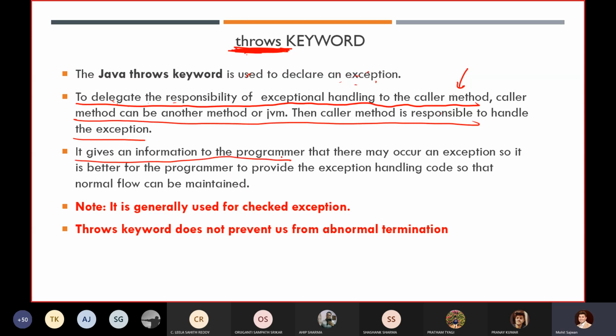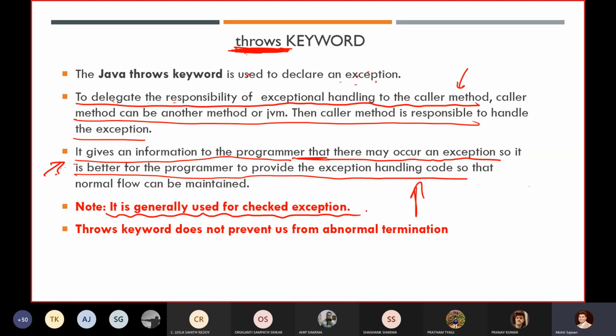One more important point about why we use the throws keyword: to give information to the programmer that an exception may occur in the method which you are calling. So it is better for the programmer to provide exception handling code. You can handle it only using try and catch block. Here we are also telling the programmer who is going to call our method that we are getting an exception. So always remember, it is generally used for a checked exception.